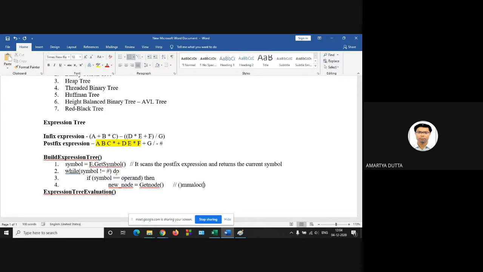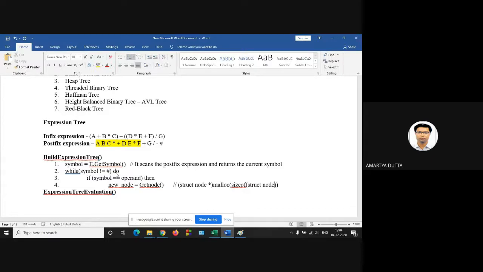In your C, you have to use the malloc function. So this will be node star and sizeof struct node.